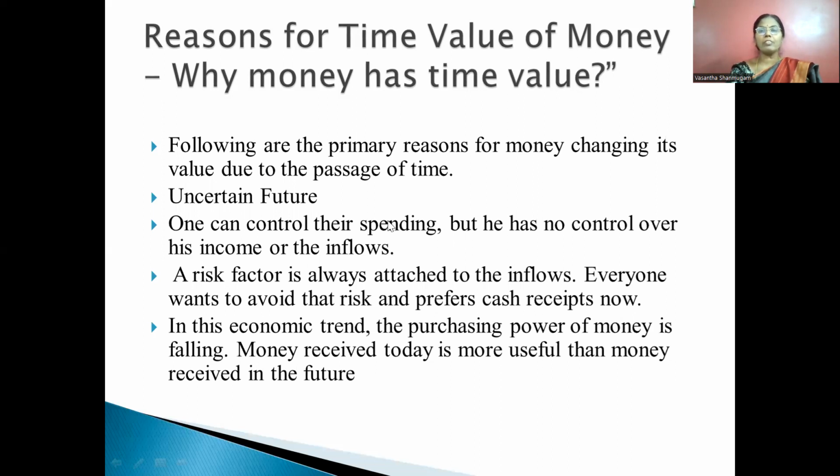Second point is the uncertain future. The future is very much uncertain. Third one is that one can control their spending, but has no control over their income or inflows. That is true. We don't have any control over our income. So income is uncertain. Controlling our spending is in our hand, but income is not in our hand. The fourth one is that the risk factor is always attached to the inflows. In the beginning itself I told you, the inflows are uncertain.